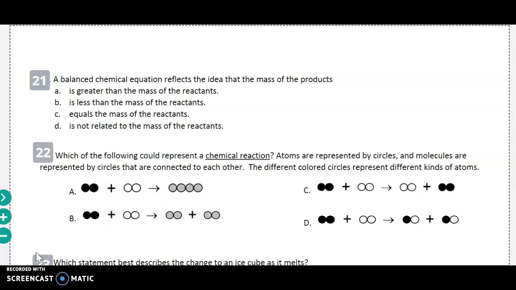A balanced chemical equation reflects the idea that the mass of the products, A, is greater than the mass of the reactants, B, is less than the mass of the reactants, C, equals the mass of the reactants, or D, is not related to the mass of the reactants.